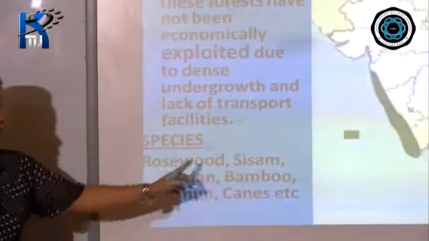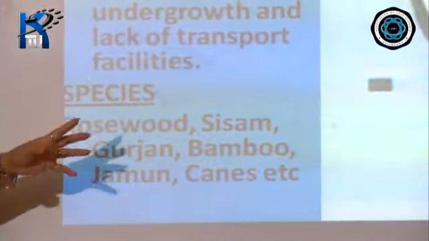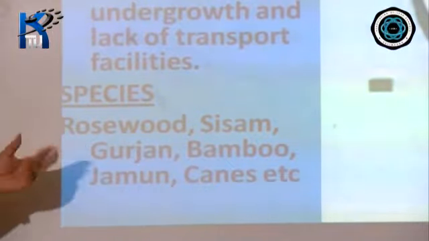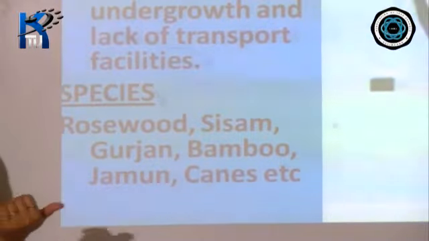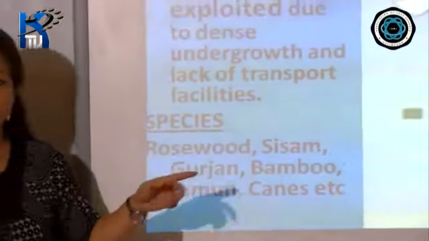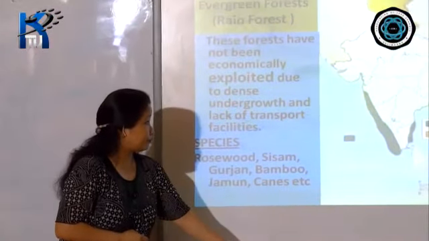Okay. These are some of the species or the varieties of the tropical evergreen forest. The common ones I've taken out. There are many, but these are just to name a few. Rosewood, sesame, gurjan, bamboo, canes, etc. These are some of the species or the varieties which are found in the tropical evergreen forest, okay.